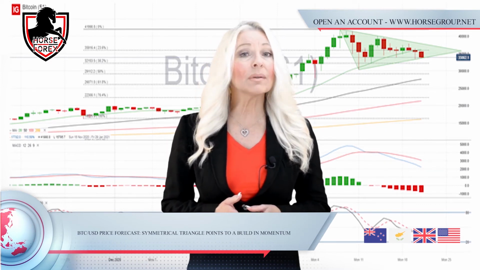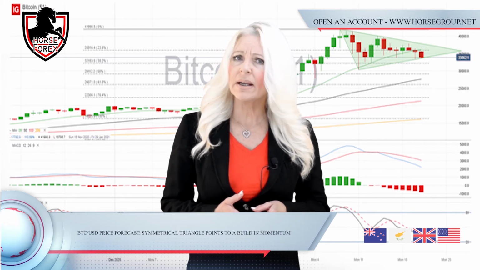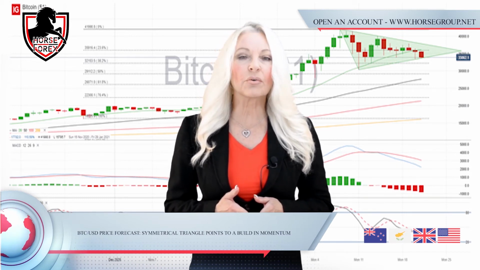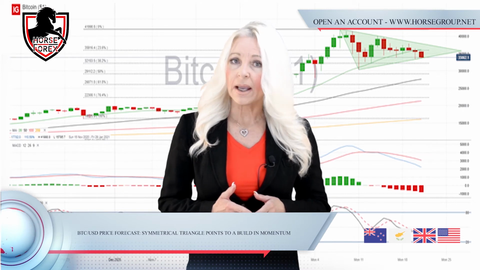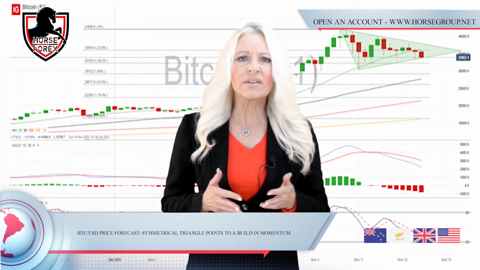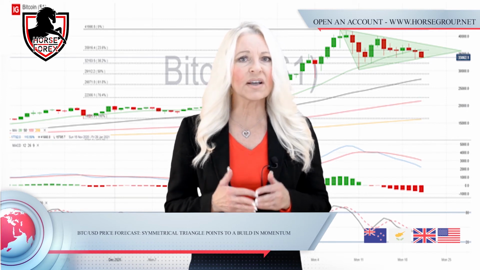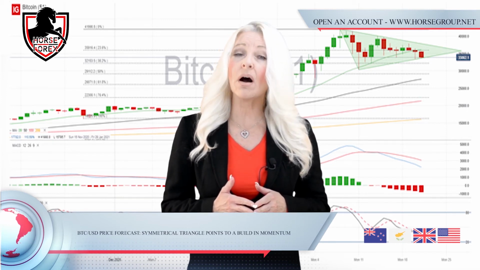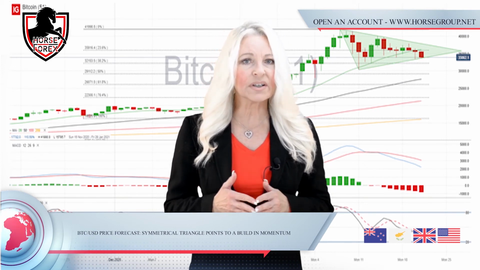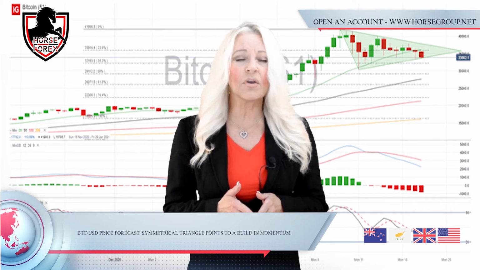BTC USD price forecast. Symmetrical triangle points to a build in momentum. Bitcoin has tried to hold on to gains over the last week, but has been unable to keep bullish momentum going. The cryptocurrency is down 3% at the time of writing and 19% off from the highs seen on January 8th. We saw an attempted bearish run on Wednesday afternoon, but price reversed at the 33,400 mark, meaning this is now an area of interest to see if sellers gain further momentum to bring BTC USD back down to 30,000.